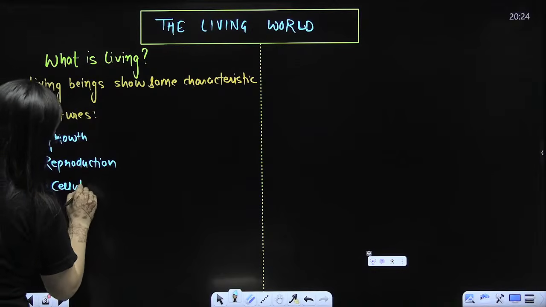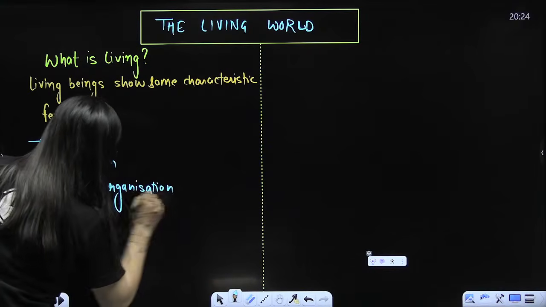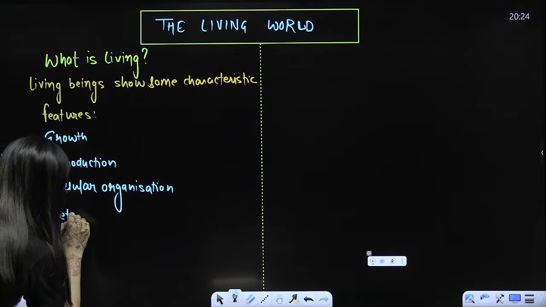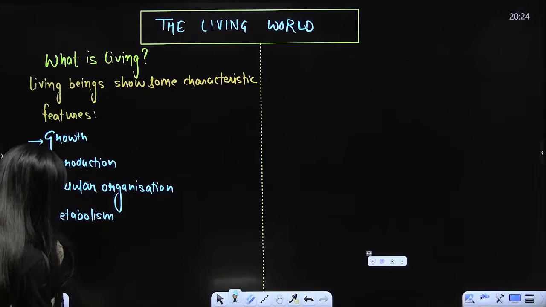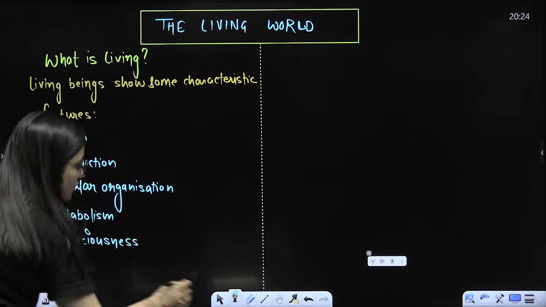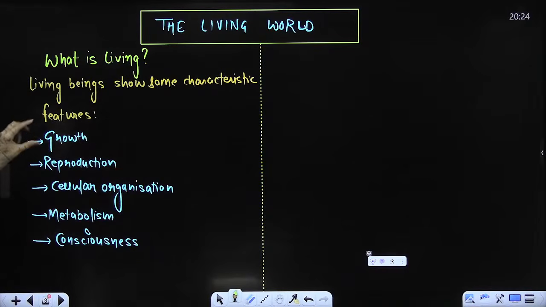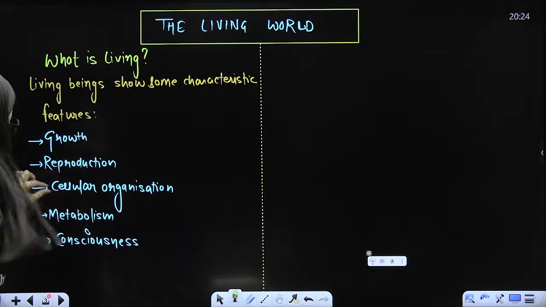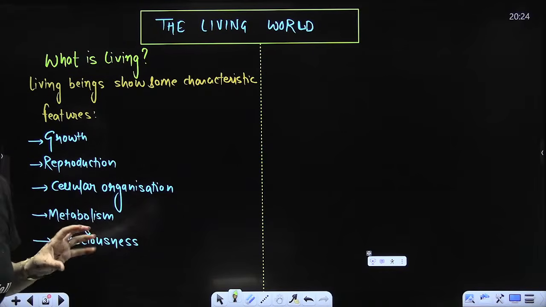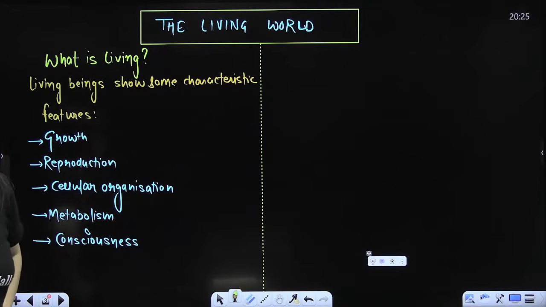Cellular organization is there. Metabolism. And then comes consciousness. Are you getting my point? So what do we have here? Growth, reproduction, cellular organization, metabolism, consciousness. Is that clear? Done? So growth, reproduction, cellular organization, metabolism, consciousness, these are some properties.